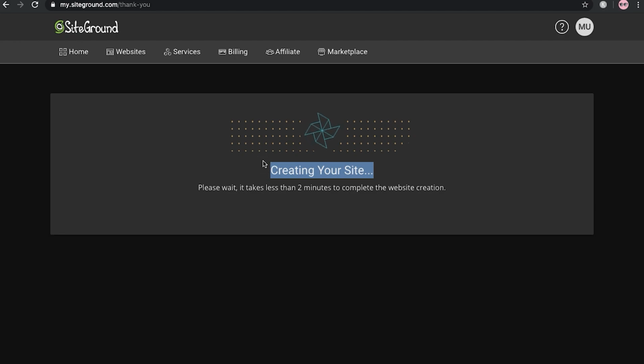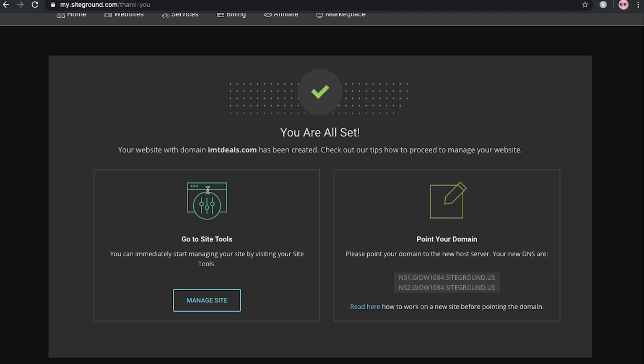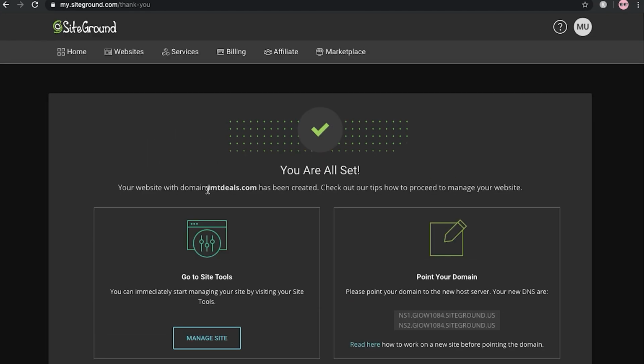Here you can see that our site is being created. It will take around less than 2 minutes, or sometimes more than 2 minutes, to create our site. So we have to wait for some time. Here you can see that it didn't take more than 2 minutes, it loaded up very quickly.